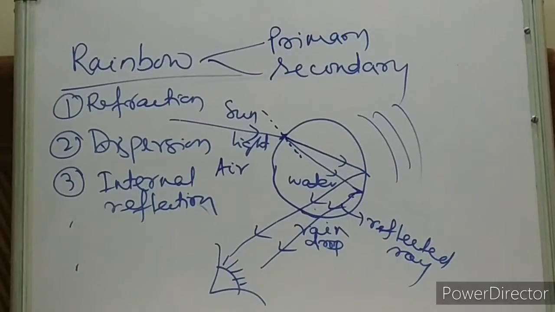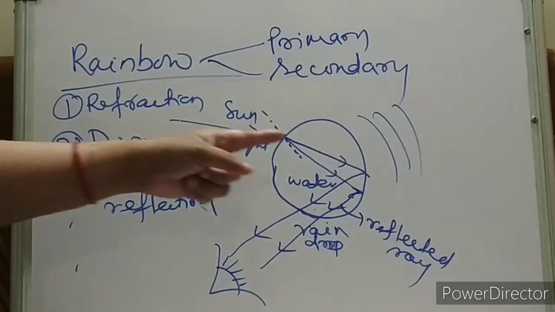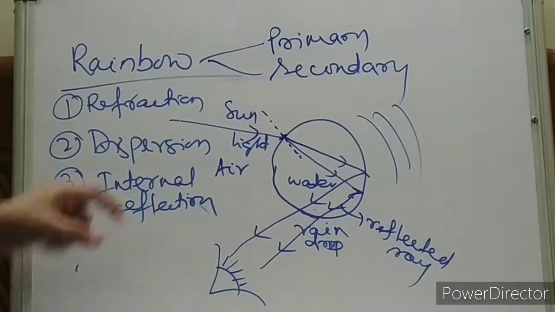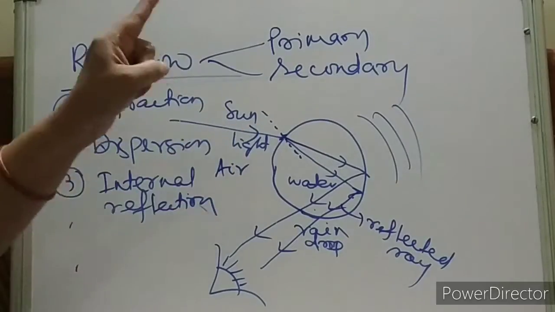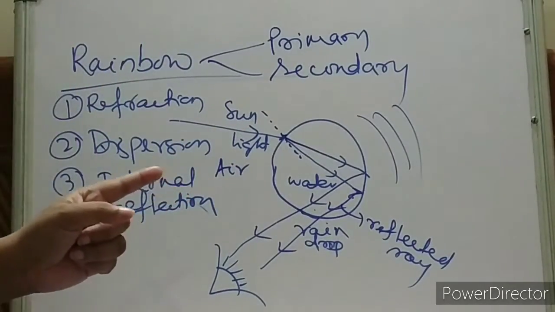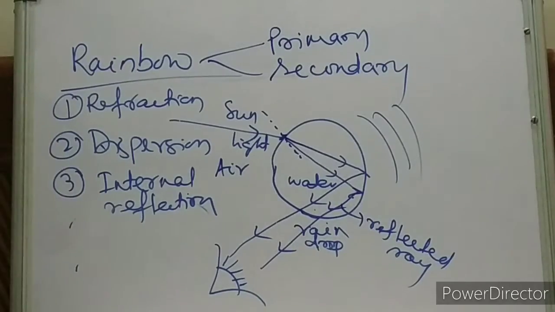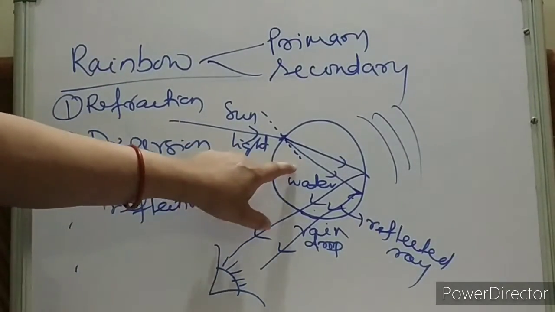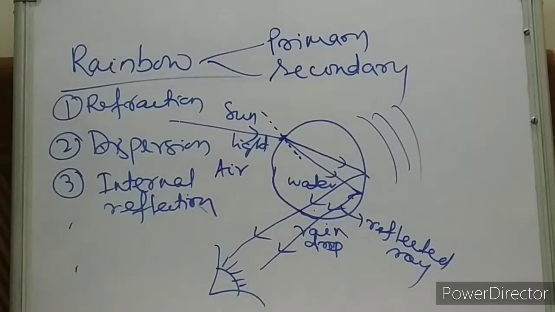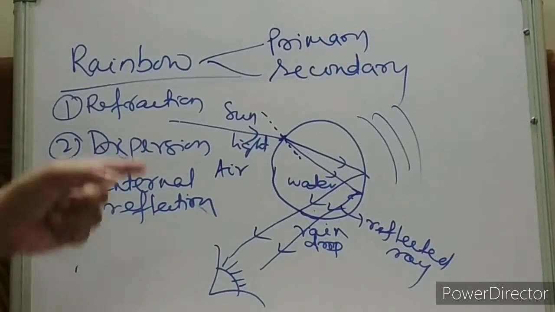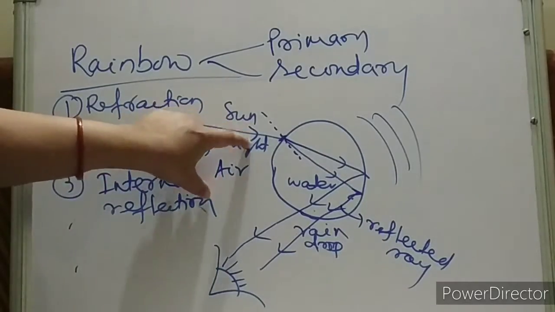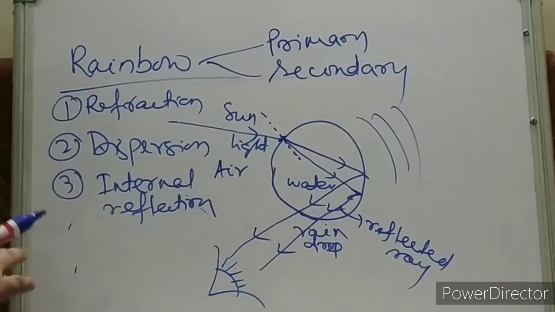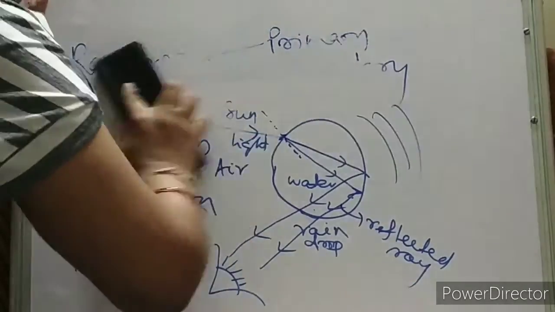Is it clear, children? So this happens when the rays from the sun come into contact with the raindrops at a certain angle. Very important, note it down. That angle is very crucial, but we are not going to discuss it. We will discuss it in class 12th. So this happens when the rays from the sun come in contact with the raindrop at a certain angle. Let me erase it so that I can write important notes.